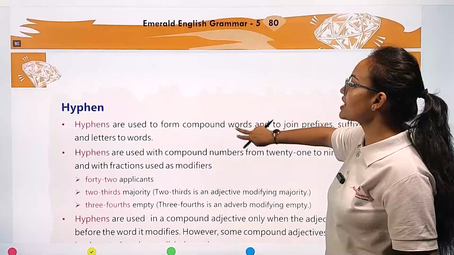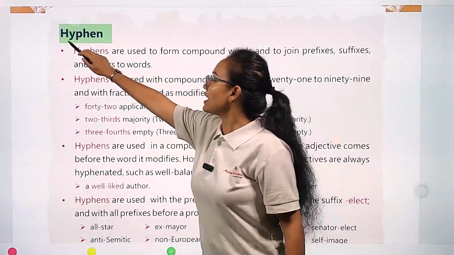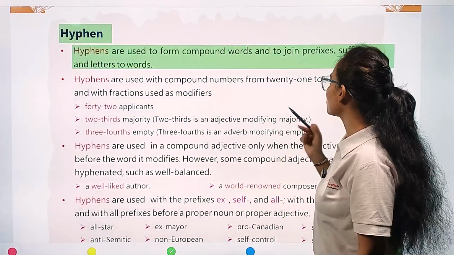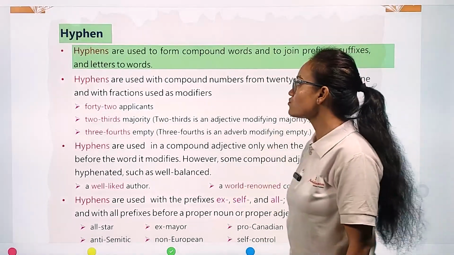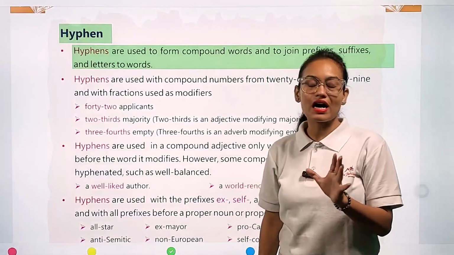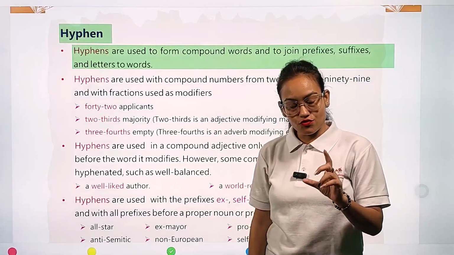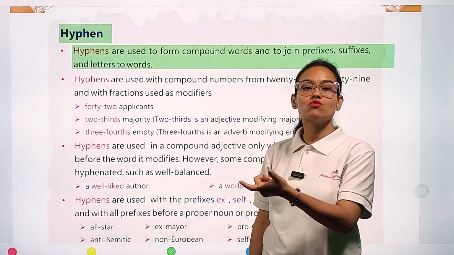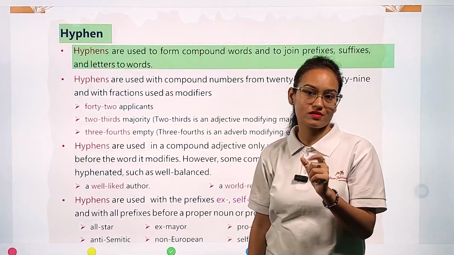Now we are going to see the hyphen. What is the meaning of the hyphen punctuation mark? Let's see. Hyphens are used to form compound words and to join prefixes, suffixes, and letters to words. Hyphens are generally used to form compound words, joining two words to create a new word. So in this case, my dear student, we use the hyphen punctuation mark.